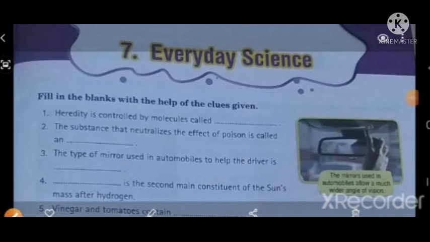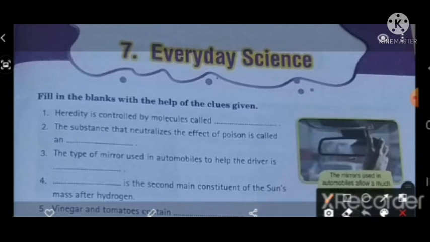Question number 3. The type of mirror used in automobiles to help the driver is convex. Convex is the answer.